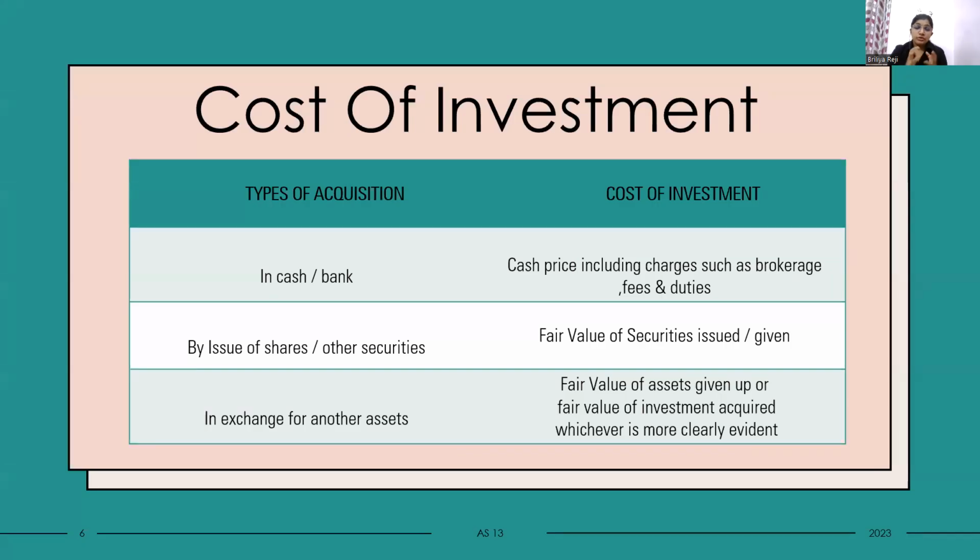Then we looked at how to calculate the cost of investment. If we purchase an investment with cash or bank payment, then the cost of investment will be the cash price, including charges such as brokerage. If you buy by issuing shares or other securities, it will be the fair value of the securities issued. If we buy the investment in exchange for another asset, then the fair value of the asset given up or the fair value of the investment acquired, whichever is more clearly evident, will be the cost of investment.